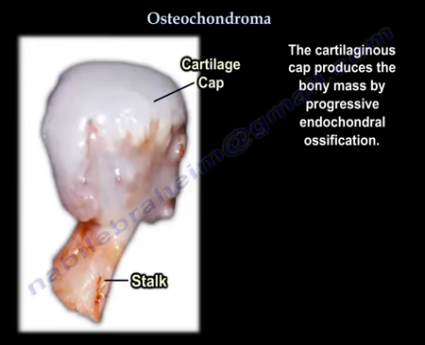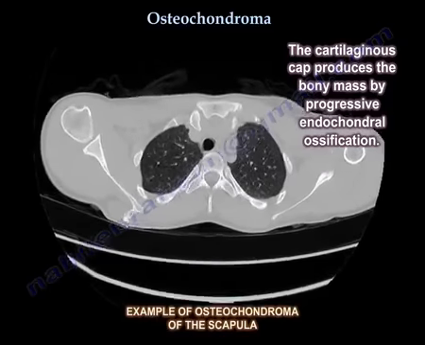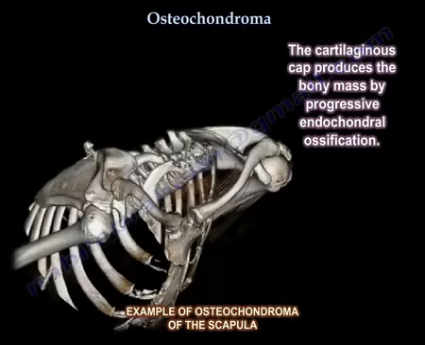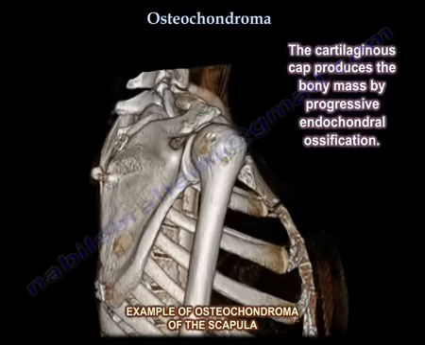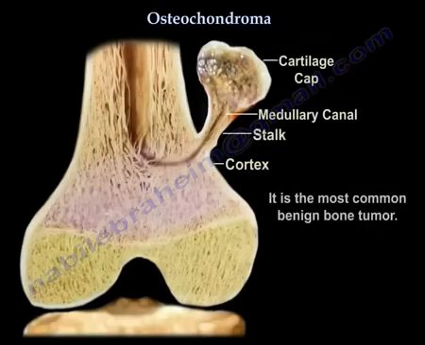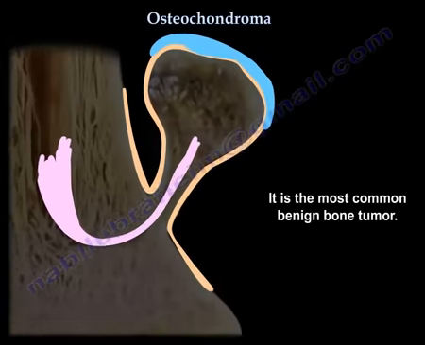The cartilaginous cap produces the bony mass by progressive endochondral ossification. It is the most common benign bone tumor.